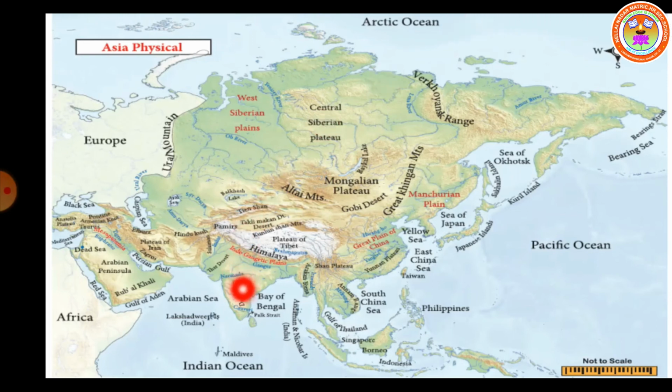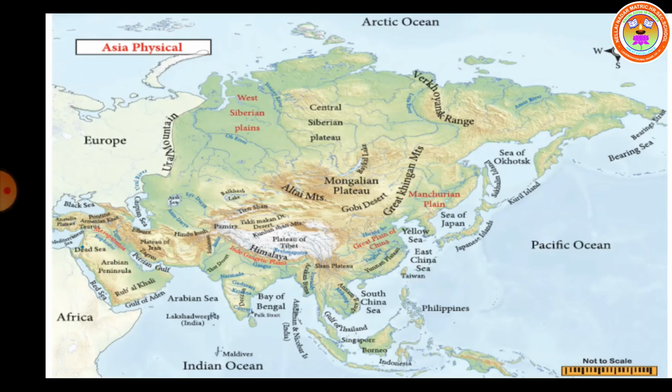Is it clear, children? And the next one is the Shan Plateau, that is in Myanmar. Myanmar is here. Shan Plateau. And the last one is the Yunnan Plateau, that is in China. It is here only, children. So these are the four important plateaus which are located in the southern side of Asia. Among these four plateaus, the Arabian Plateau is the largest plateau. I showed you, here only it is present. Is it clear, children?